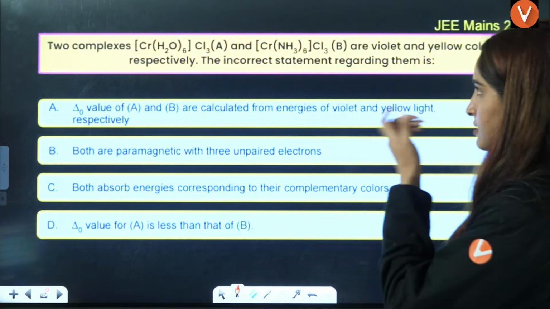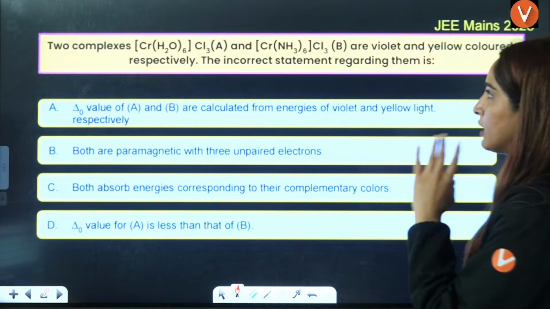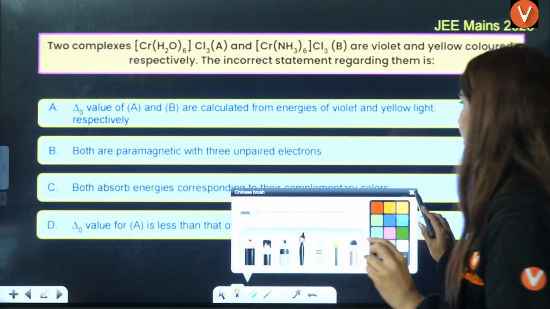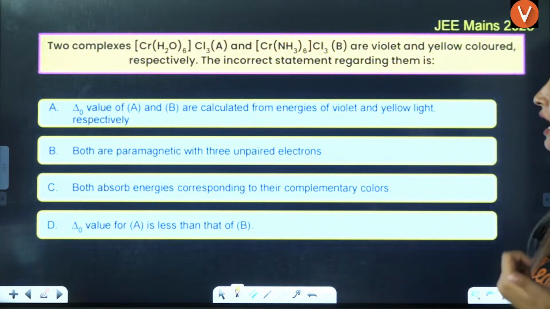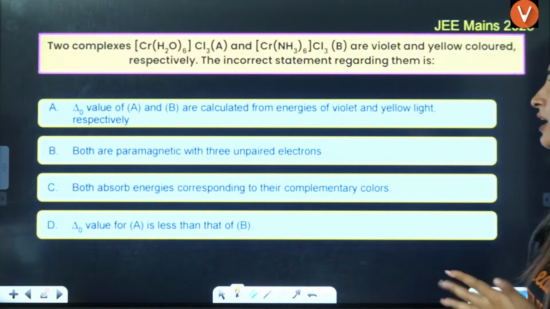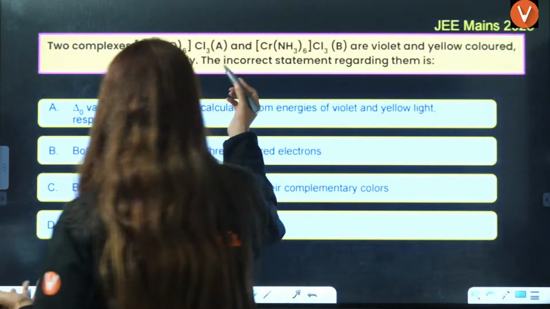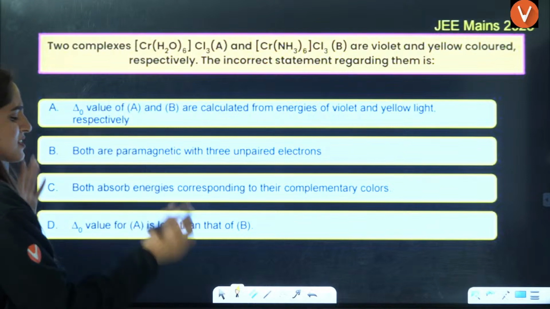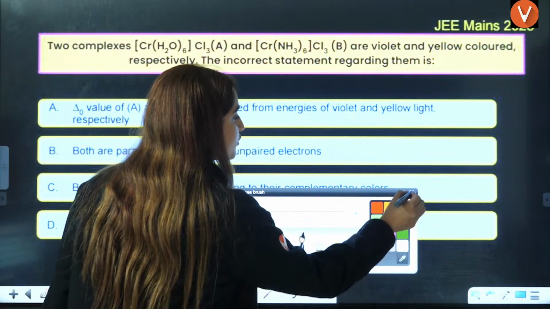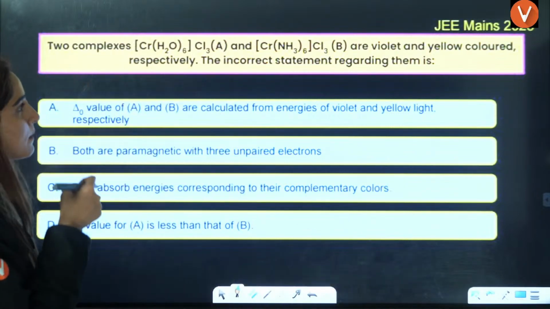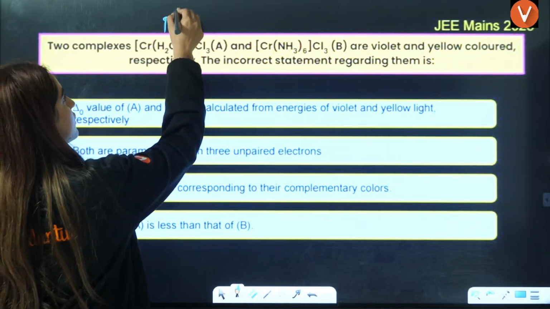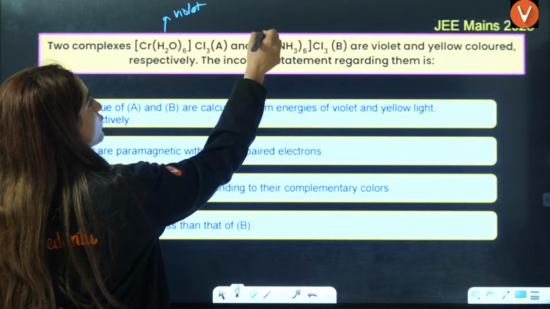Two complexes are violet and yellow colored. The incorrect statement regarding them is, the incorrect statement, guys, both are paramagnetic with 3 unpaired electrons. Let us see if they are paramagnetic or not. Let's see the first only, so you will be able to answer it. This is violet color and this is yellow color.